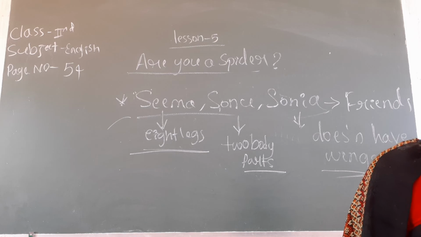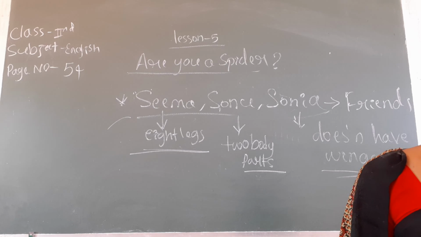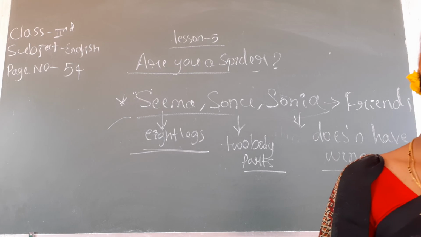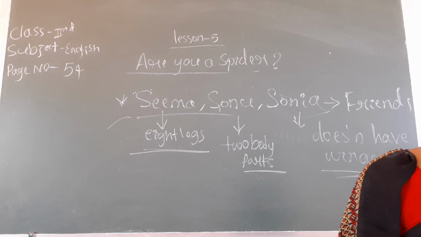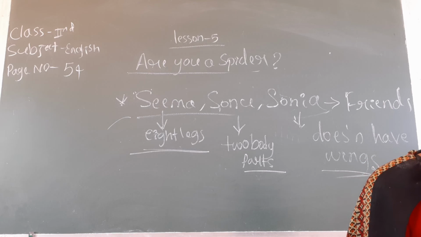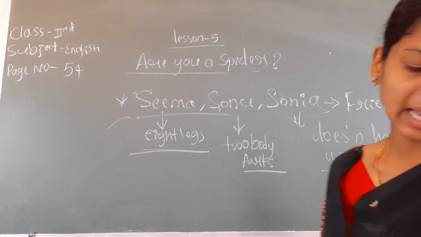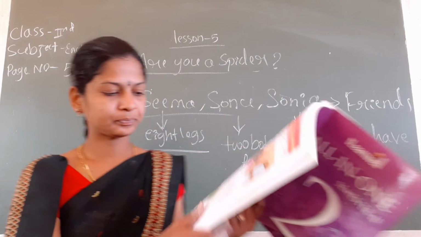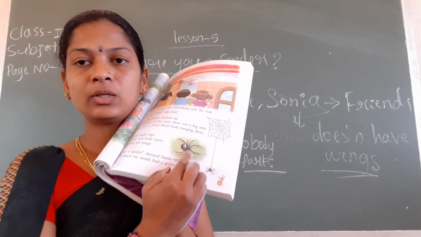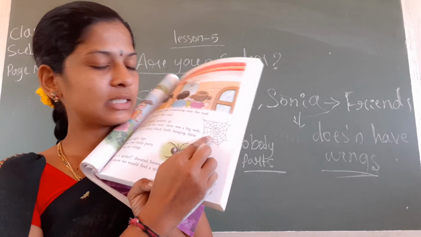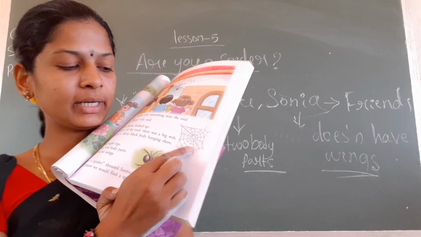Finally Seema, Sonu and Sonia found a spider. That spider made a big web, and it looked like a shiny black body hanging there. See here, students, this is a spider, and this is a big web.